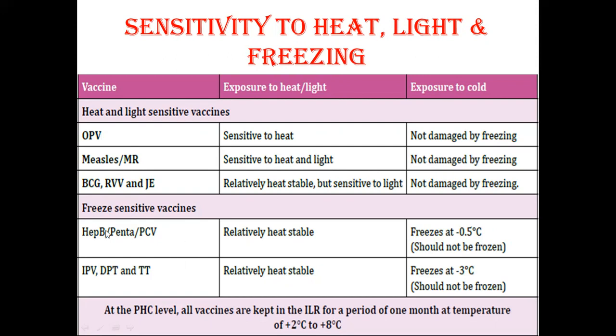While the hepatitis B, pentavalent vaccine, pneumococcal conjugate vaccine, then IPV, DPT, and DT, they are relatively heat stable, but they are sensitive to freezing and they freeze at minus 0.5 degrees Celsius, and thereby they should not be allowed to freeze. At PHC level, all vaccines are kept in the ILR for a period of 1 month at temperature of +2 to +8 degrees Celsius.